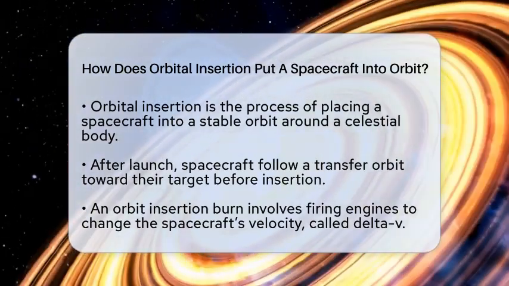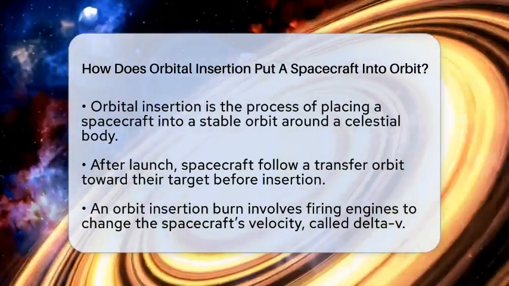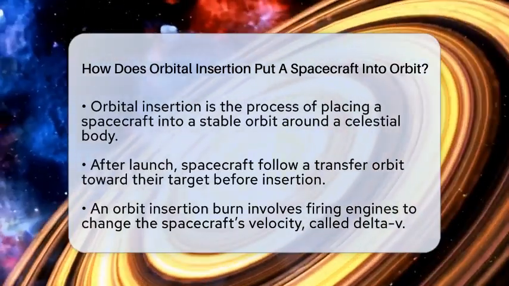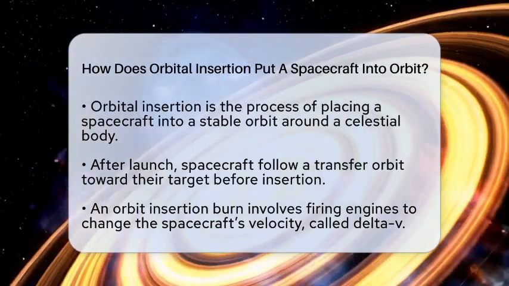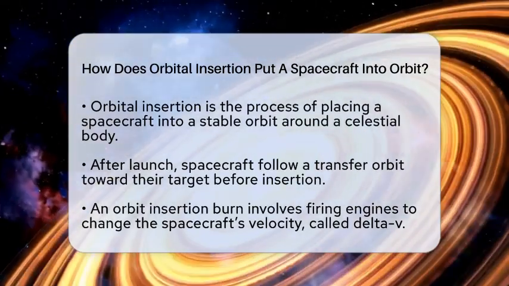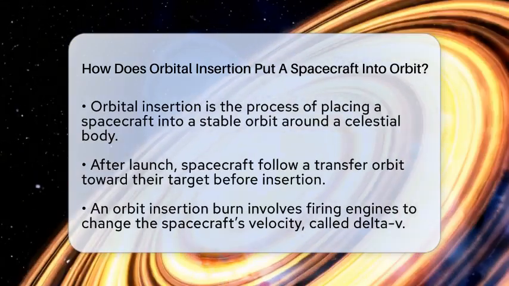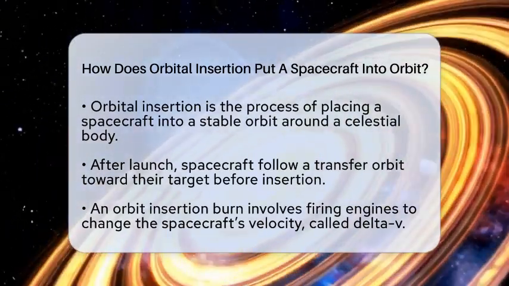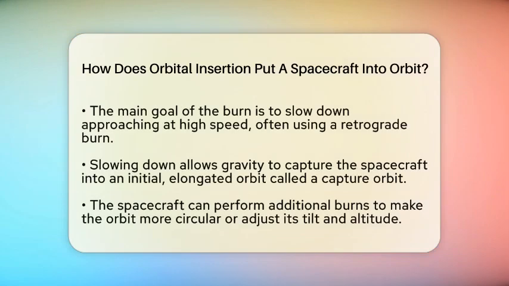After launch, the spacecraft usually travels on a transfer orbit, which is a curved path that brings it close to the celestial body. To get into orbit, the spacecraft performs a maneuver called an orbit insertion burn. This involves firing its engines to change its velocity, which is how fast and in what direction it moves. This change in velocity is called delta V.